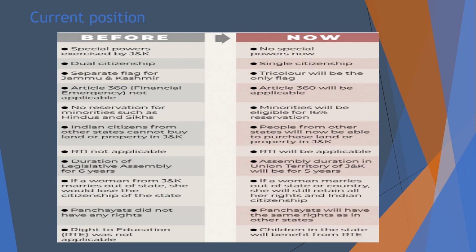If a woman marries out of state or country, she will still retain all her rights and Indian citizenship. Panchayats will have the same rights as in other states. Children in the state will benefit from RTA. So this is the current position of Article 35A in our very important state of Jammu and Kashmir.